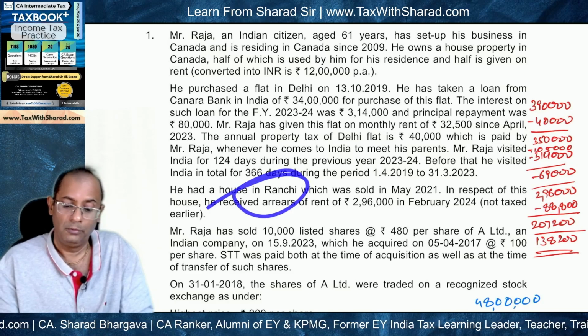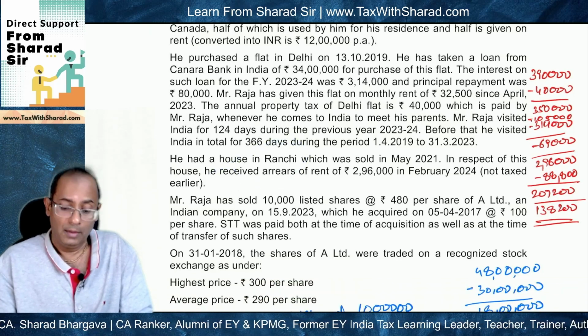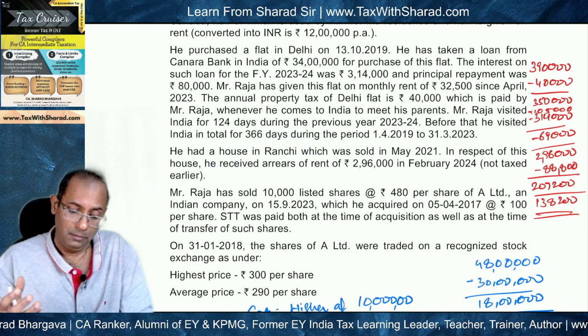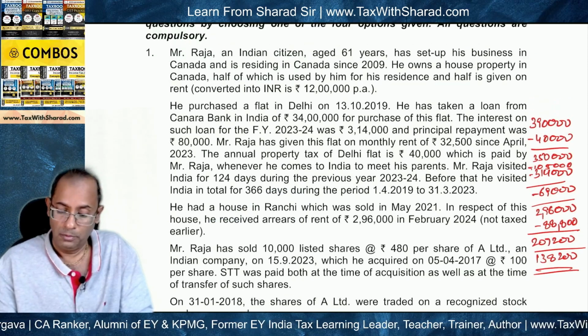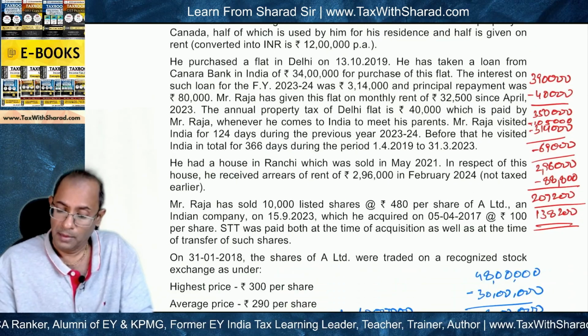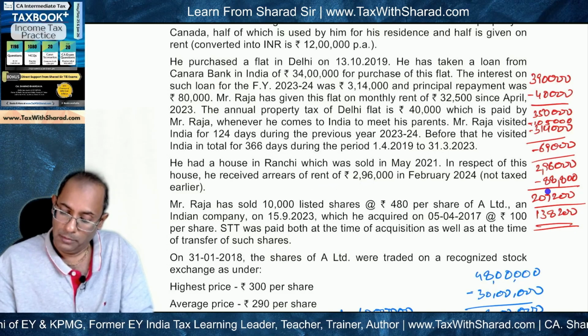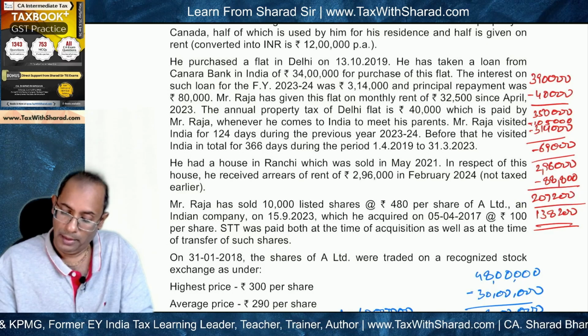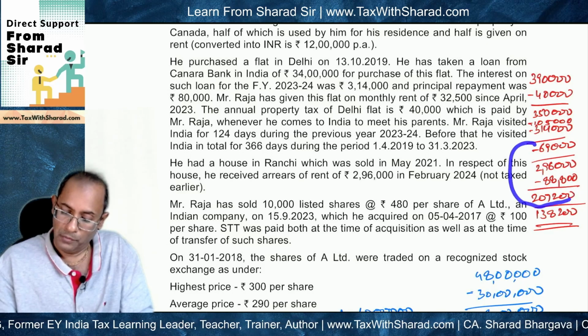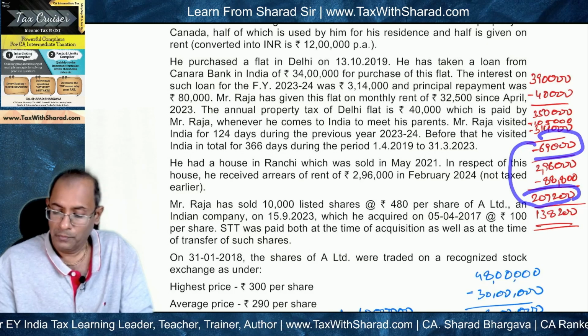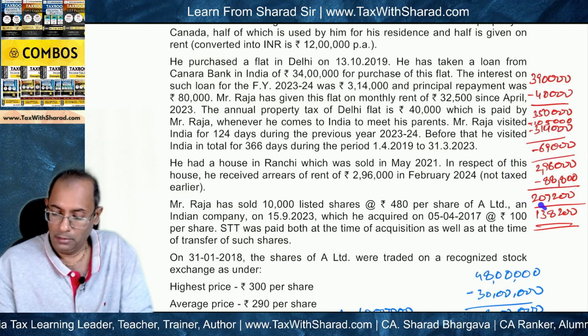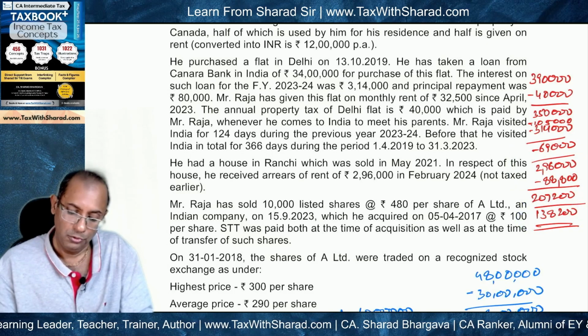Even if Mr. Raja is not the owner of that house property in the current previous year, even then the unrealized rent will be taxable. So the balance will be 2,07,200, and if we aggregate the loss above and the income, the final net income under the head income from house property will come to 138,200.